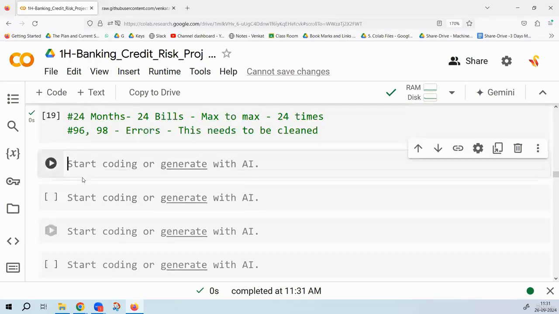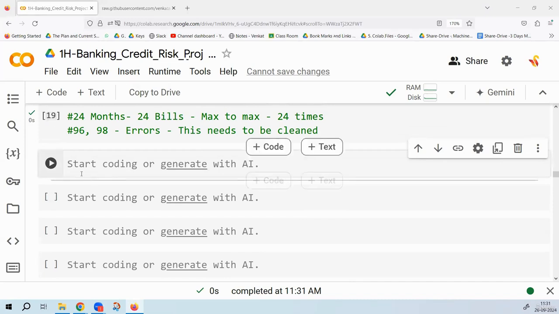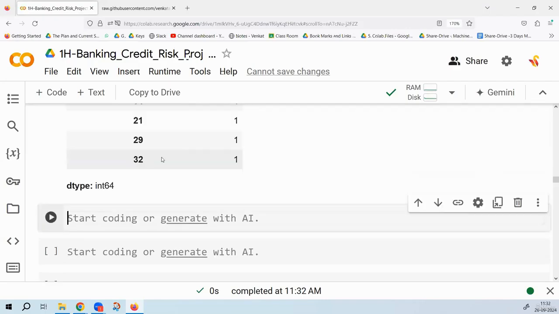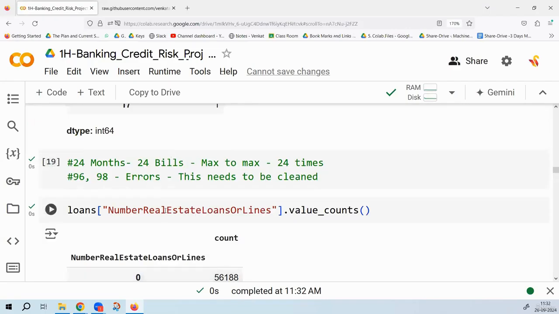All right. After that, we will go to the next variable. The next variable is number of real estate loans. What is the difference between open credit lines and loans versus number of real estate loans? Real estate loan means home loans, for any property we have taken. So these are the home loans.